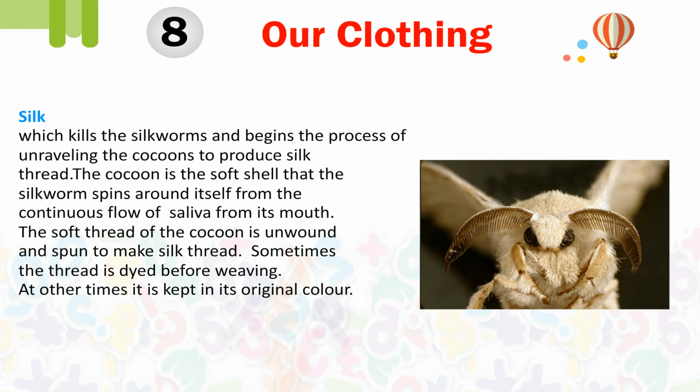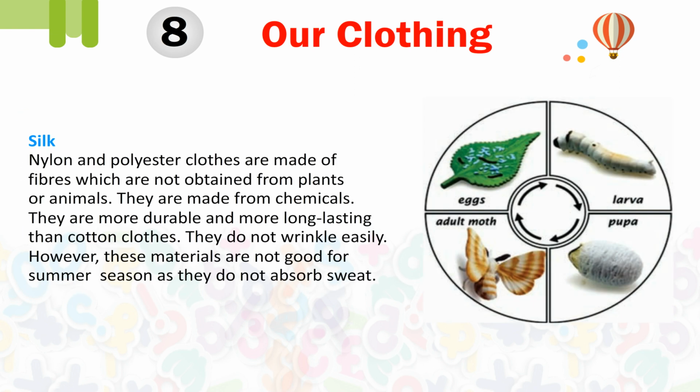The cocoon is the soft shell that the silkworm spins around itself from the continuous flow of saliva from its mouth. The soft thread of the cocoon is unwound and spun to make silk thread. Sometimes the thread is dyed before weaving. At other times it is kept in its original color. Nylon and polyester clothes are made of fiber which is not obtained from plants or animals. They are made from chemicals. They are more durable and more long-lasting than cotton clothes. They do not wrinkle easily. However, these materials are not good for summer season as they do not absorb sweat.